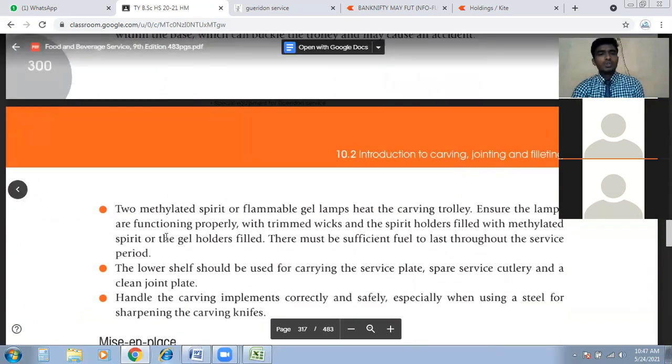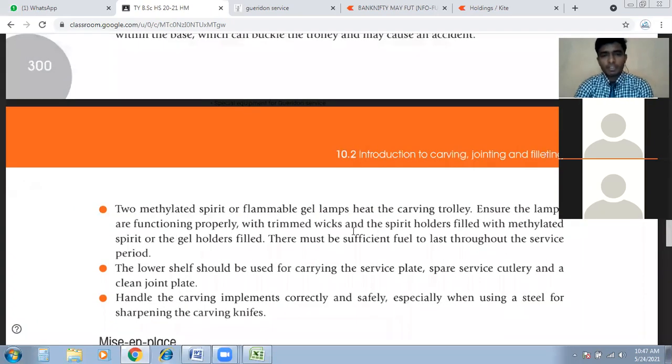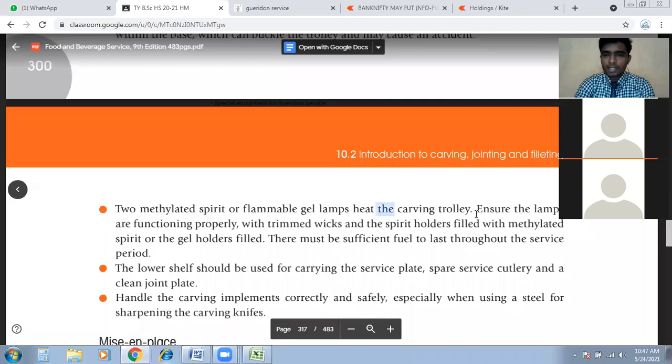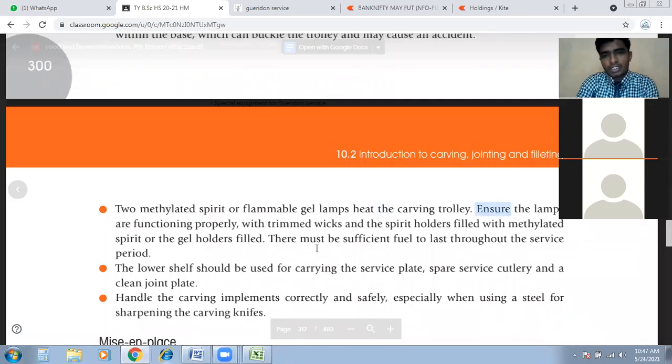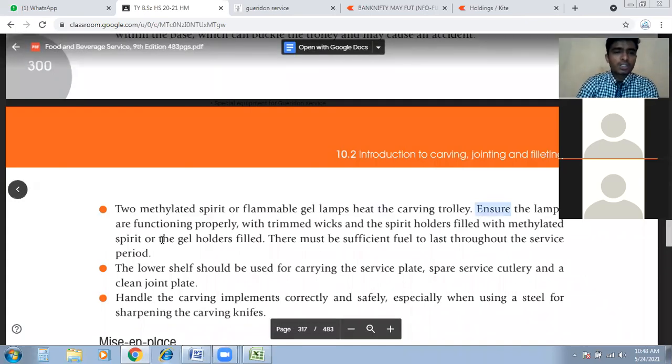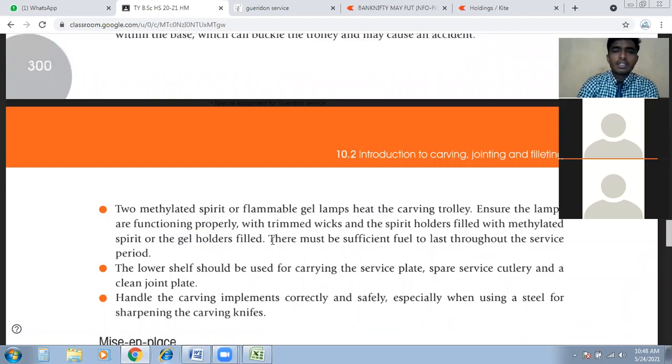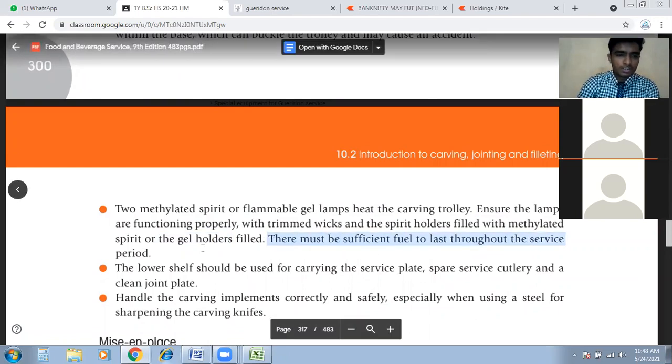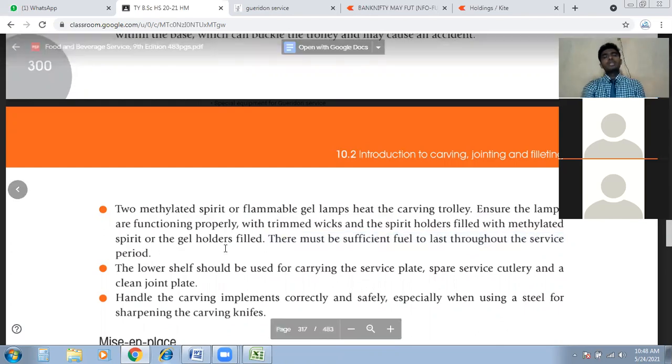Then next, methylated spirit or flammable gel lamps heat the carving trolley. Ensure the lamps are functioning properly, with trimmed wick and the spirit holders filled with the methylated spirit, or the gel holder filled. There must be sufficient fuel to last throughout the service period. So the same thing here.